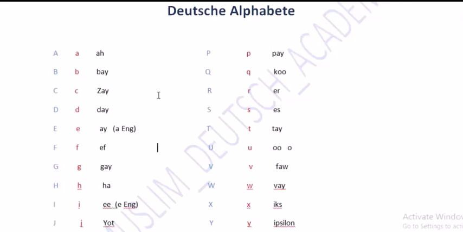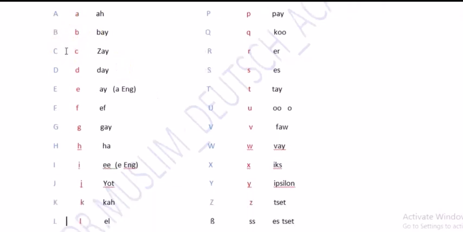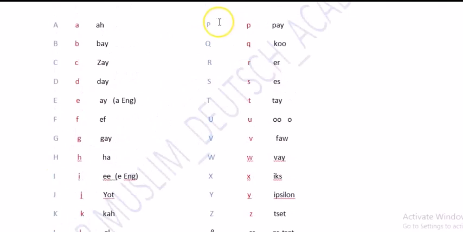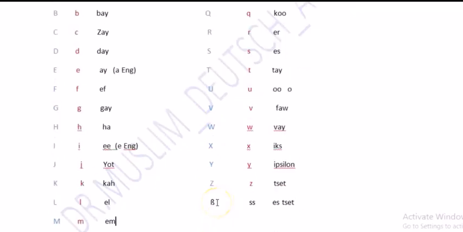So first, the letters are pronounced as A, B, C, D, E, F, G, H, I, J, K, L, M, N, O, P, Q, R, S, T, U, V, W, X, Epsilon, Z, and the last one is Eszett.